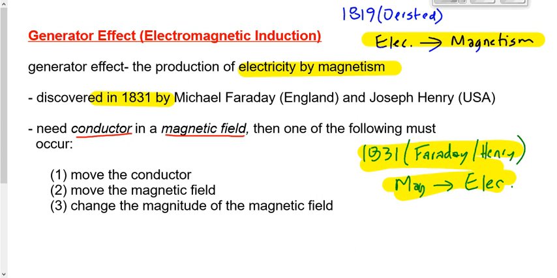The first thing that you can do is move the conductor. You've got a wire, you've got a magnet, move the wire. The second thing that you can do is move the magnetic field. You've got a wire, you've got a magnet, move the magnet. It doesn't really matter which one you're moving. In the end, it's relative motion. If one moves relative to the other, it doesn't matter which one is actually moving.